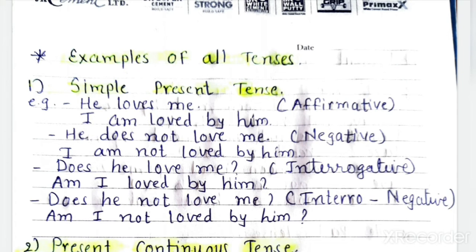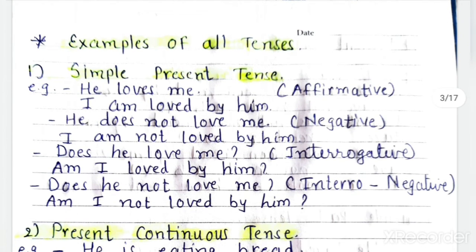Now whenever a pronoun is given in place of subject, you have to be careful to write it in object case. Now here I have taken all the tenses and all the examples, affirmative, negative, interrogative and interrogative negative also, tense wise. So let's see.